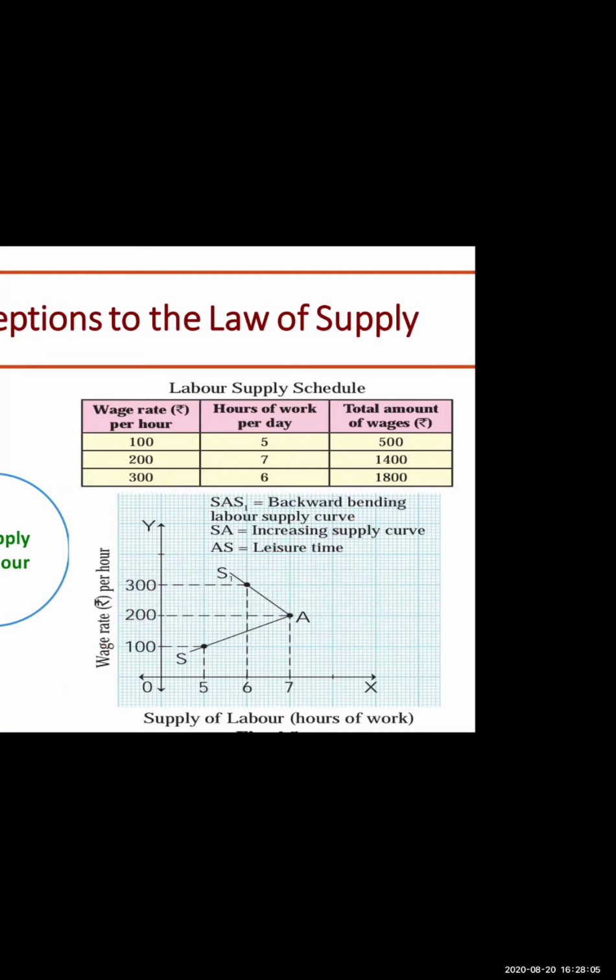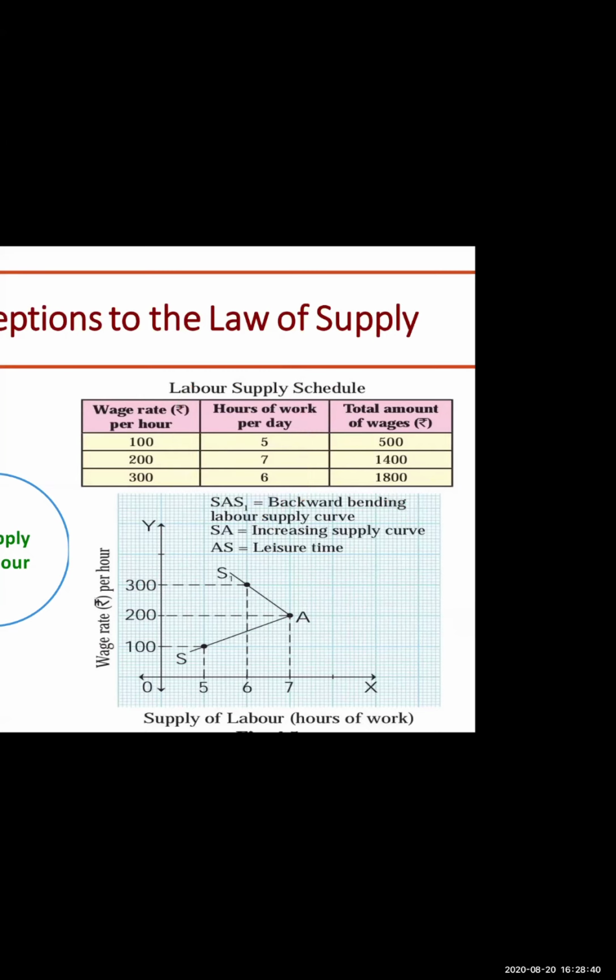Now y'all will tell me, as the wage is increasing per day, it is also increasing, but you can see over here the supply of labor has reduced. Earlier it was 5, then it was 7, now it is back to 6. We have to consider this part and this part when we are drawing the diagram. Okay, we are earning good income, but the supply of labor has reduced.